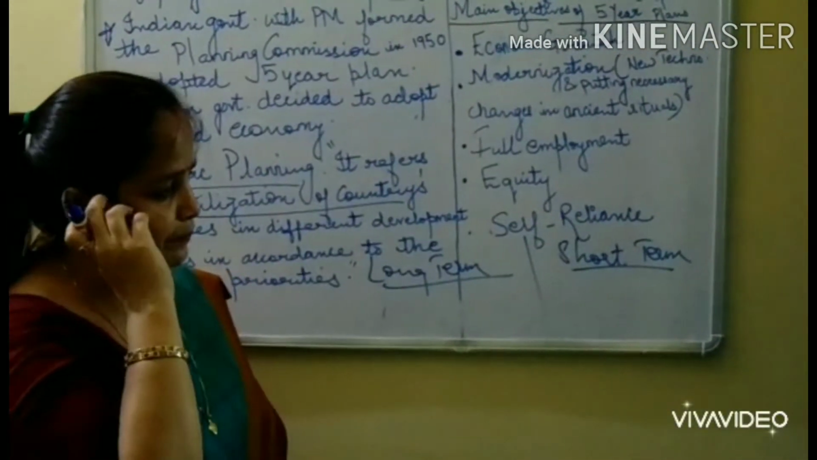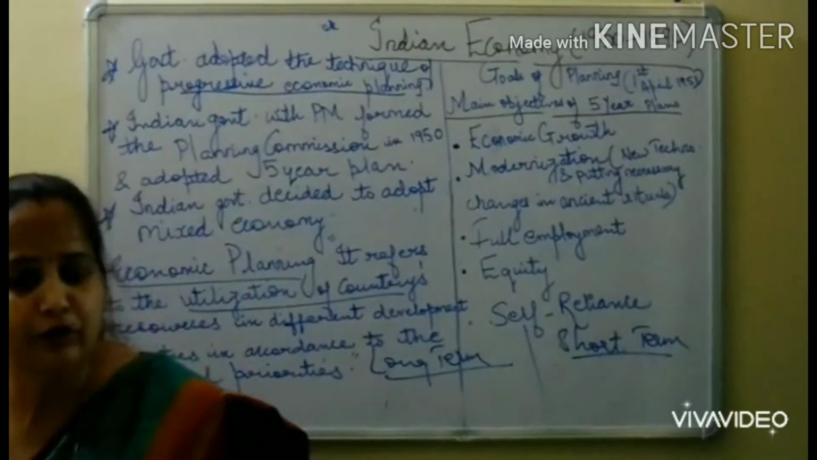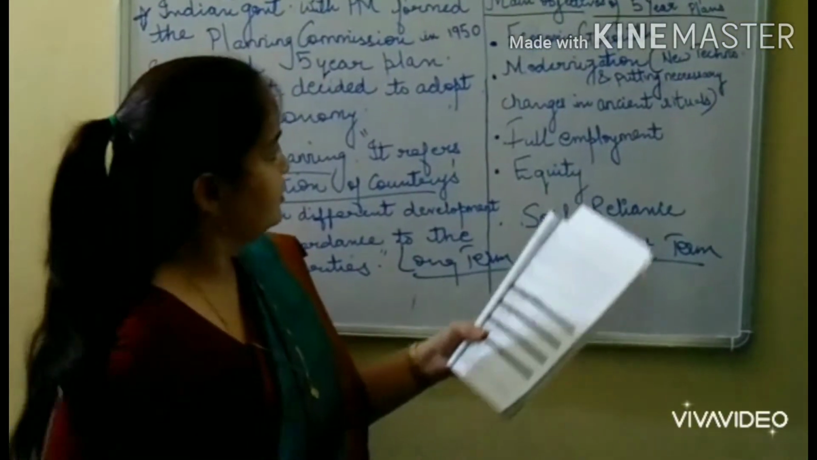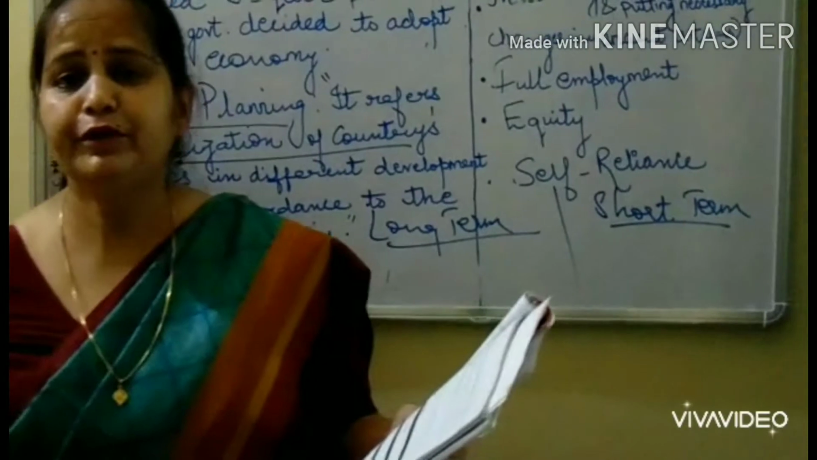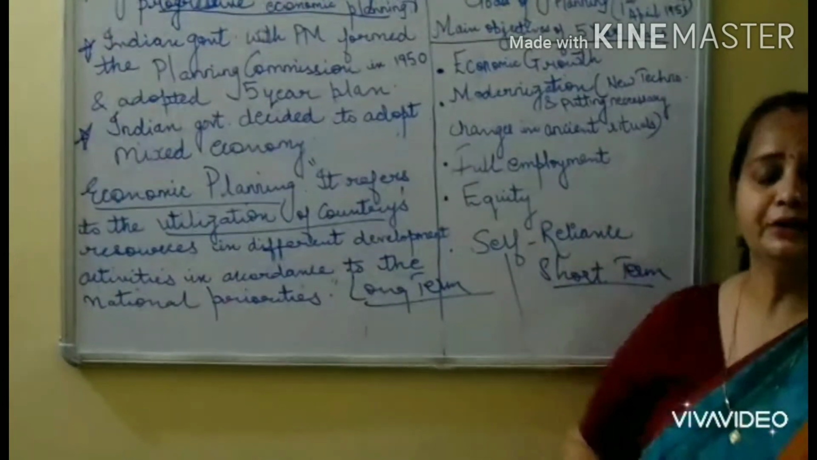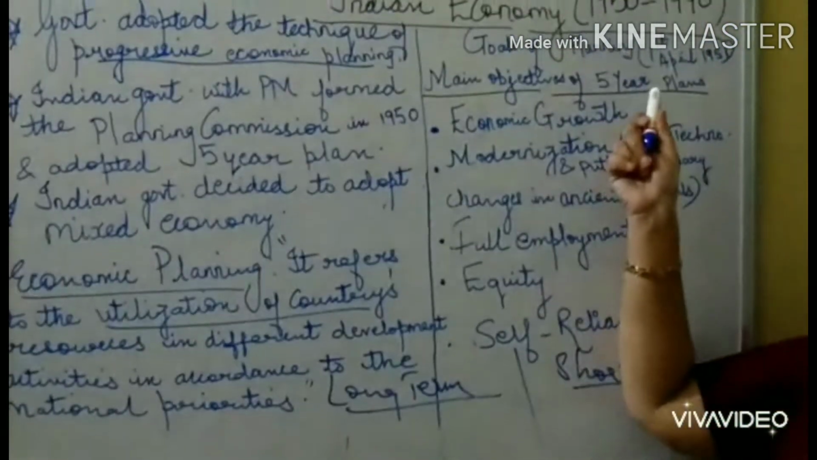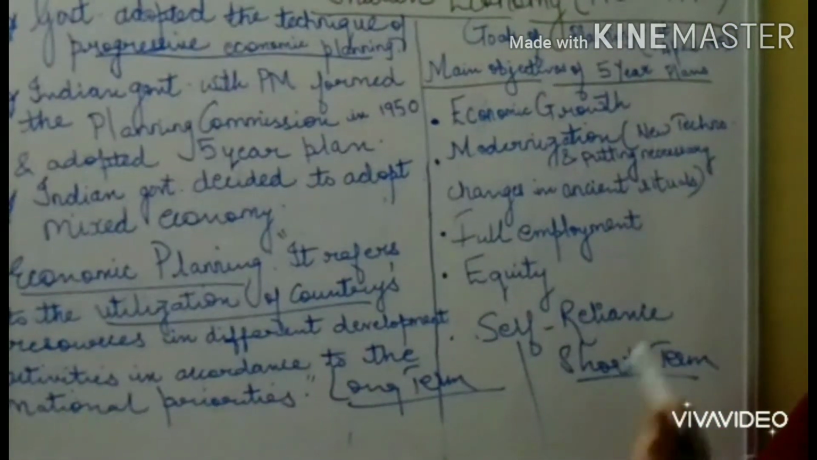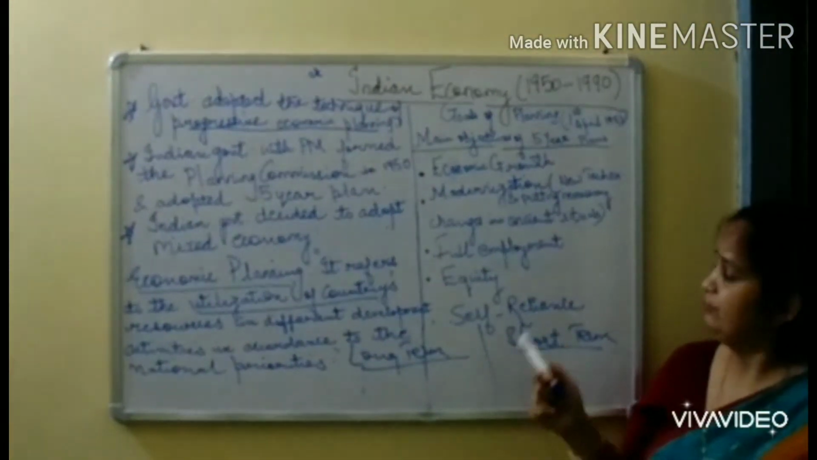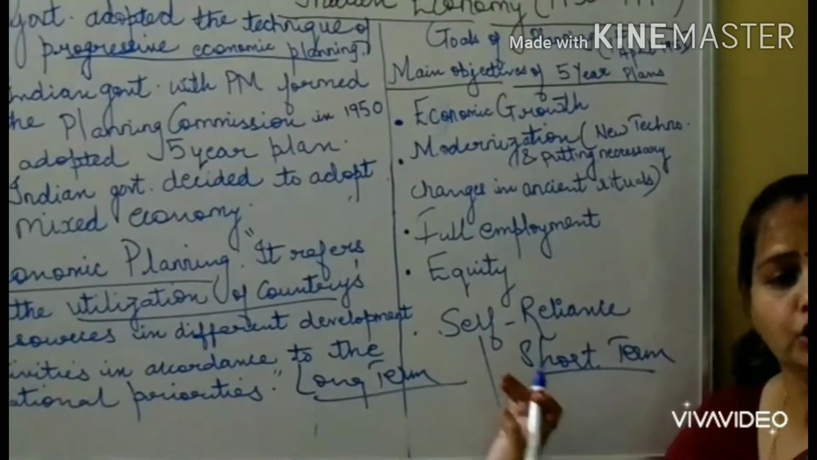For example, there are many short-term goals because there are many 5-year plans we have already made. So the first thing I want to tell you is our first 5-year plan, when it was started in 1951 to 56. What was the main objective? Short-term goal means what are the objectives in that particular plan. So what are the main objectives? First was to increase the agricultural production. Second one was equitable distribution of income and wealth. These 2 were the main objectives of the first 5-year plan, which comes under short-term plan.